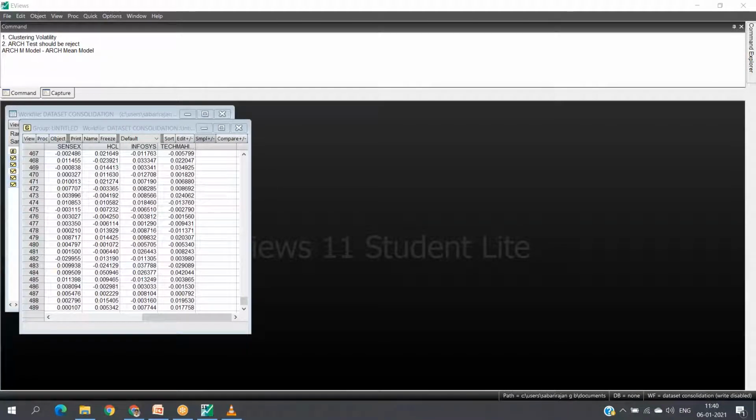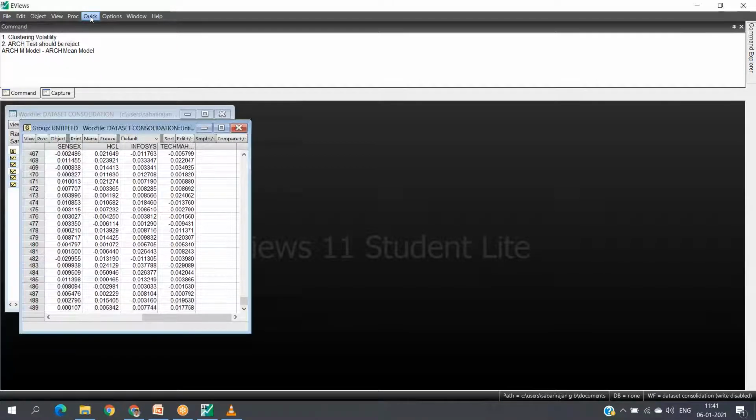The second one is the ARCH test effect. You try to find whether the time series data is free from the ARCH test effect, meaning there should not be any ARCH test effect. On continuation of this, we'll be executing the model building, that is, the ARCH model. Again, I'm performing one more thing.